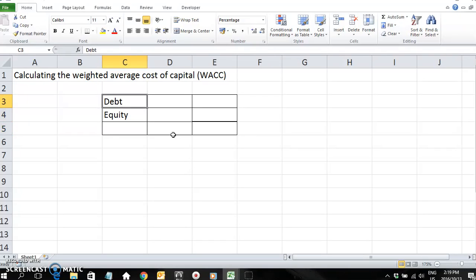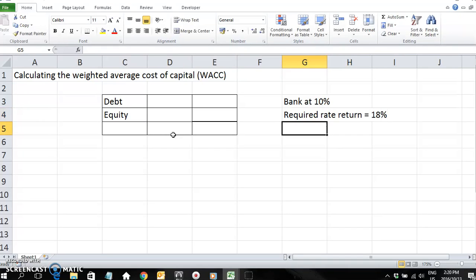Now, what does it cost us to have debt? Well, if the bank charges interest, the interest would be the cost. So let's assume we borrow from the bank at 10%. Does equity have a cost? Remember, that's money from the shareholders. Well, the cost of equity is the required rate of return. So the shareholders might require 18%.